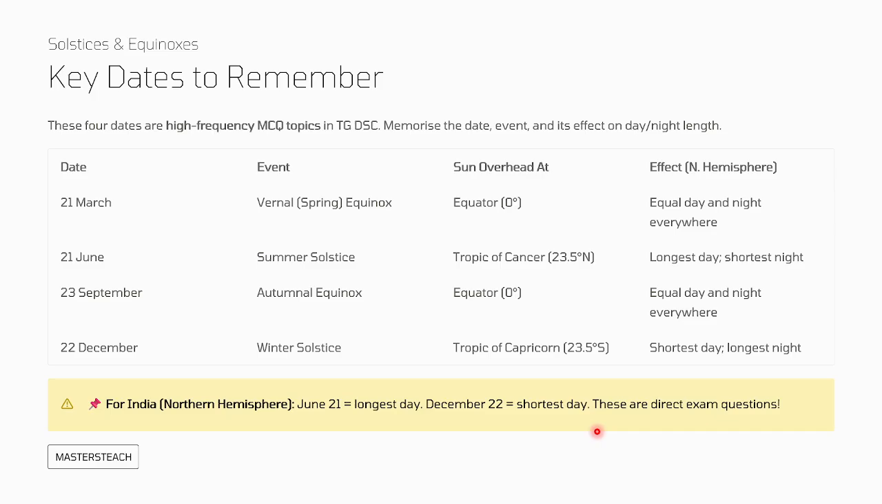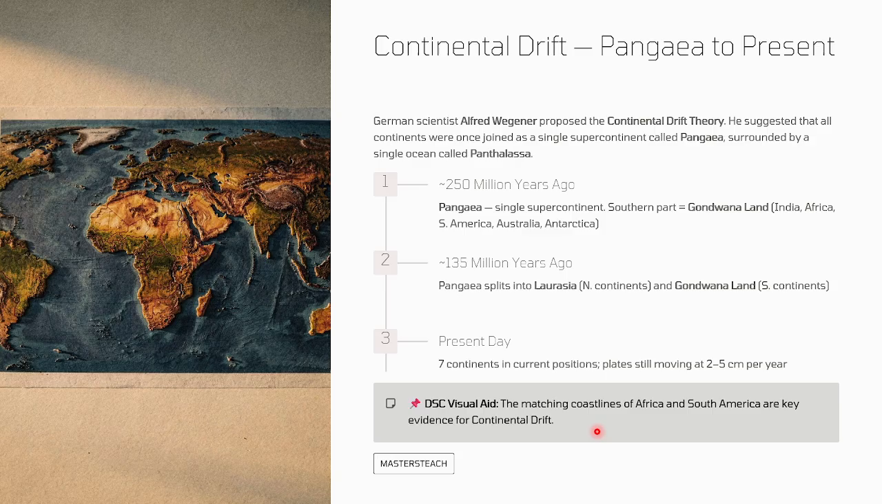Okay, if you want, you can take a screenshot of this one. I am just reading out all the things. So continental drift and Pangaea to present. German scientist Alfred Wegener proposed the continental drift theory. He suggests that all the continents were once joined in a single supercontinent called Pangaea, surrounded by a single ocean called Panthalassa, which happened like 250 million years ago.